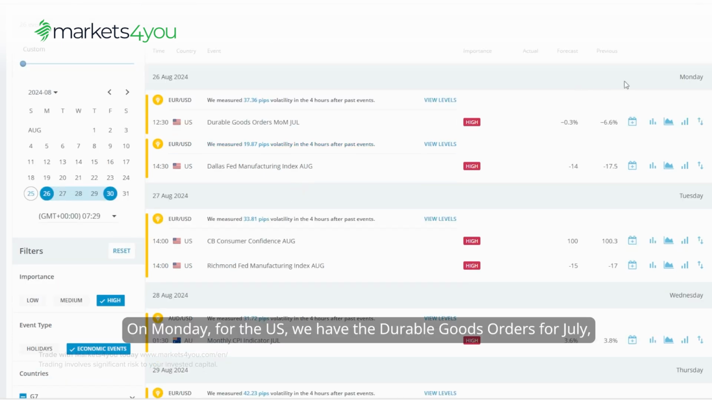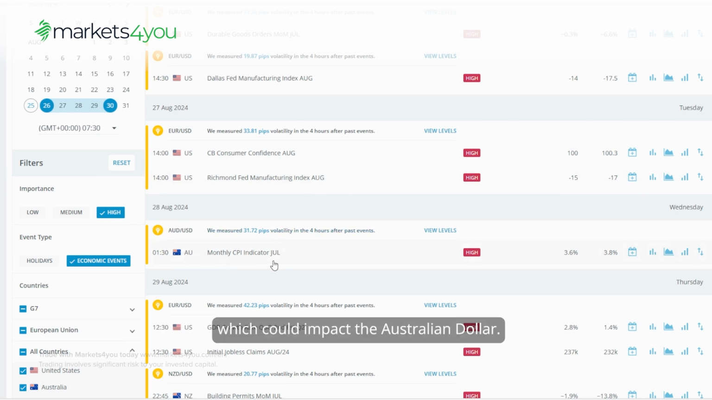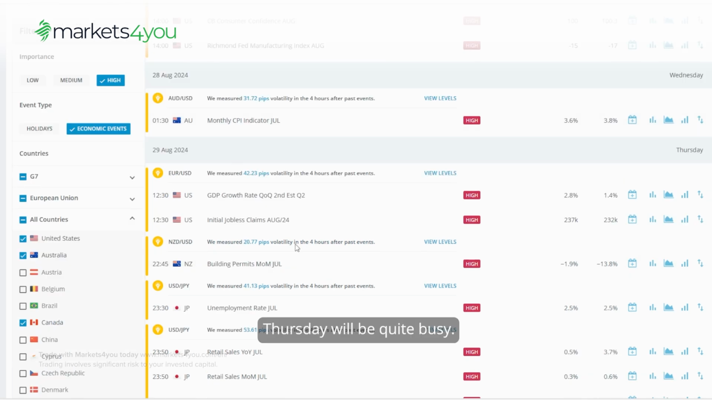On Monday, for the US, we have the durable goods orders for July, followed by the Dallas Fed Manufacturing Index for August. On Tuesday, we'll focus on the US again with the CB Consumer Confidence and the Richmond Fed Manufacturing Index, both for August. On Wednesday, Australia will release its monthly CPI indicator for July, which could impact the Australian dollar.